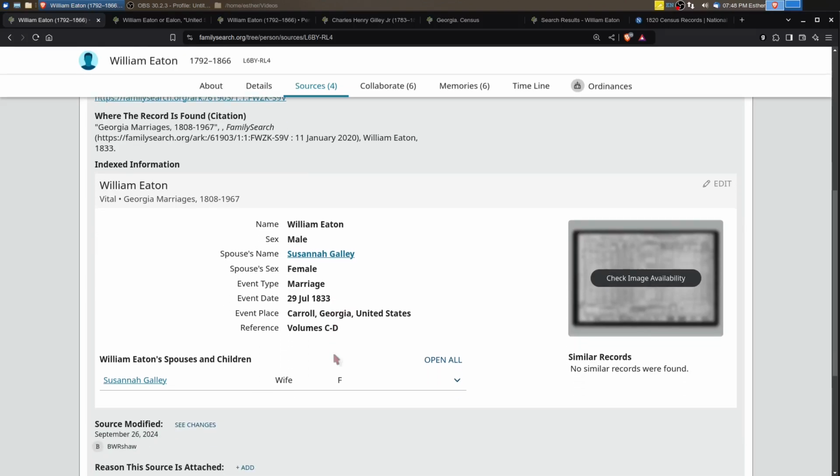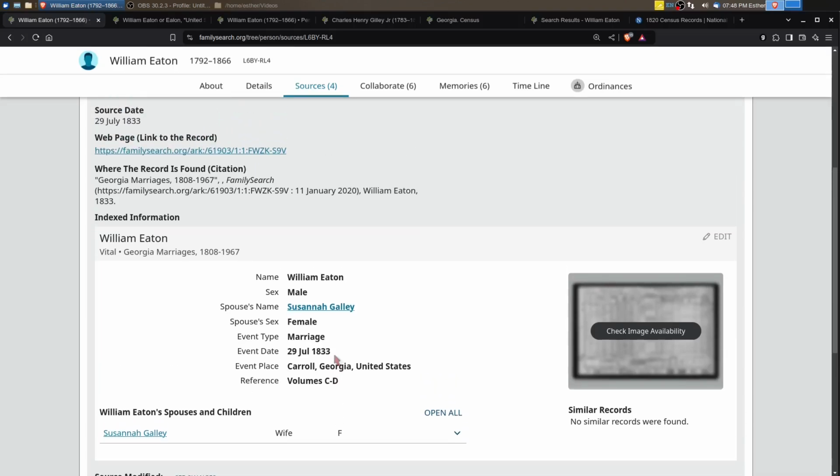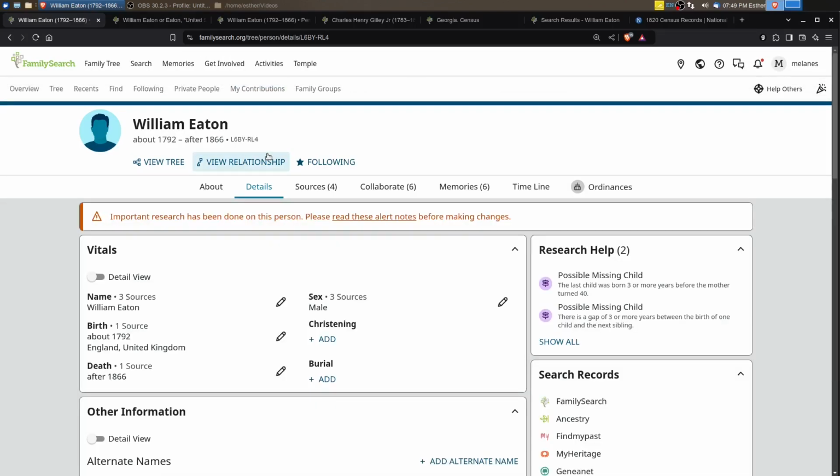So we're still trying to figure this out. And it's a question. So we're trying to see, is this William Eaton the same one that's in Carroll County, Georgia, and the same one that's in the 1820 U.S. Census? You can see there's a lot of connecting threads that have to happen in order for us to know for sure, one way or another, if they're all legitimate connections.